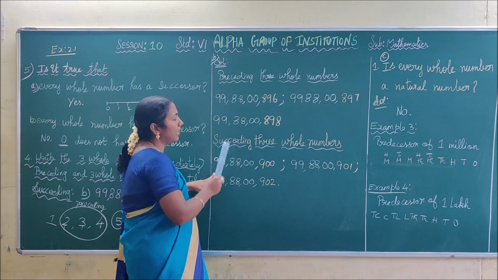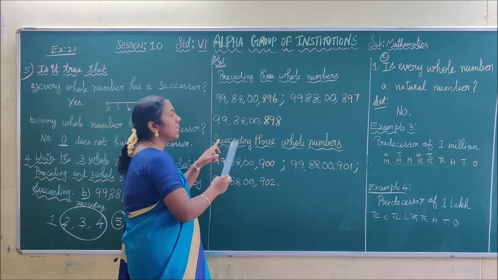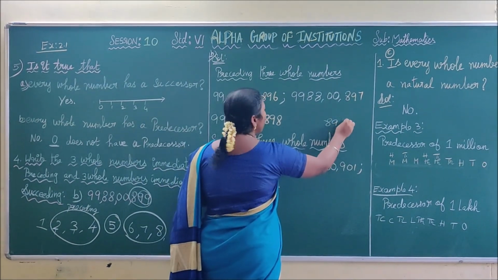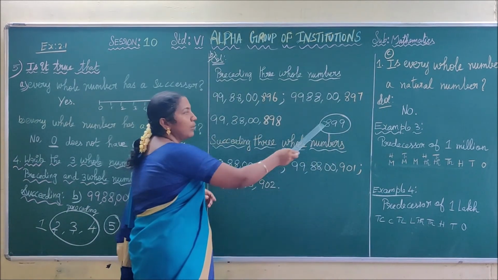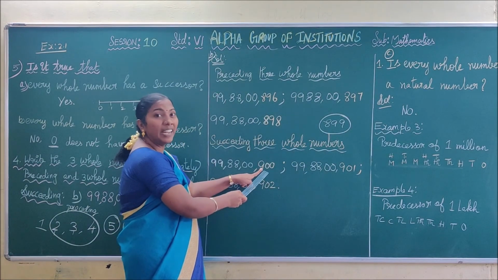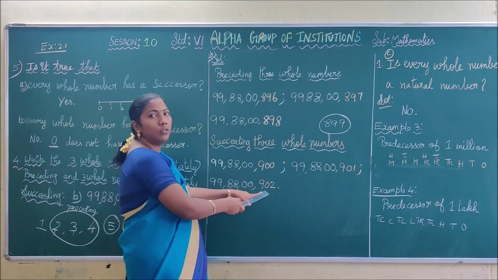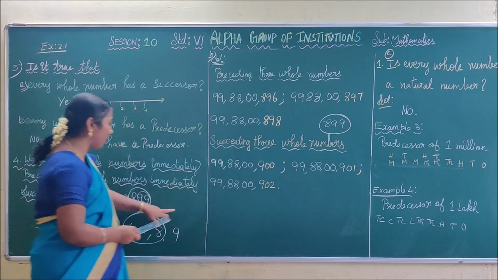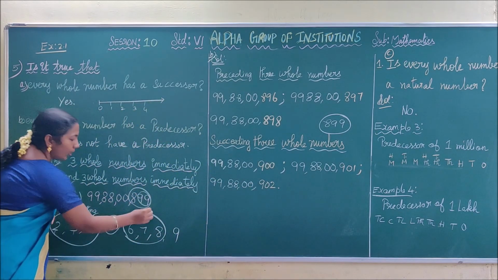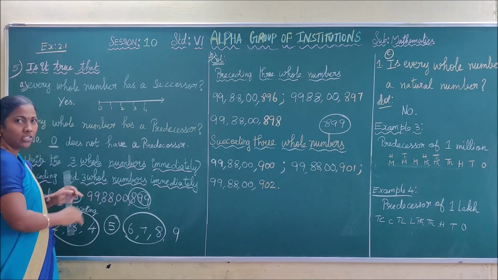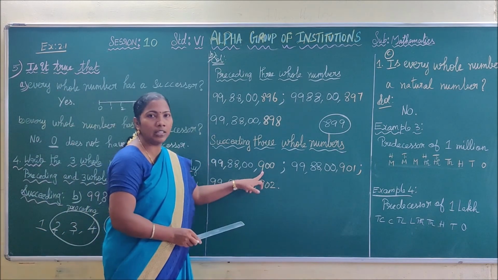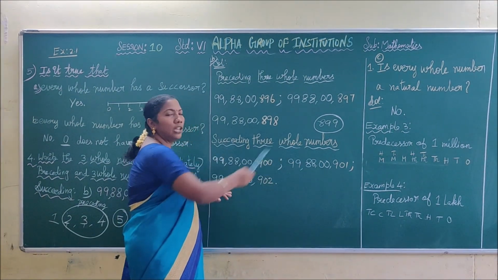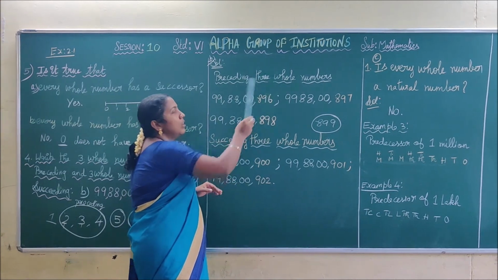And next we have to write the succeeding 3 whole numbers. Succeeding 3 whole numbers means you have to write the after number. What is the last digit in the given number? 899. So what is the after number for 899? So you have to write here 900, 901 and 902. If you are not able to find this number, you just add 1 to the given number. You have to do it in the rough form. You have to write the 1 here and do the calculation in your rough form and then find the next number like this. If you know the answer, then straightly write the answer. Okay, these three are the succeeding three whole numbers, and these three are the preceding whole numbers of the given number.